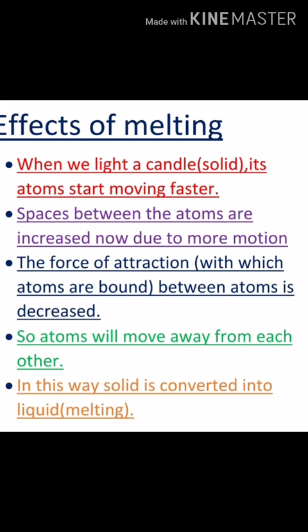When we light a candle, which is a solid, its atoms start moving faster due to the energy of heat. The spaces between the atoms are increased due to the greater motion of the atoms. The force of attraction between the atoms is decreased because the atoms move away from each other. As you know, atoms of liquids are away from each other. In this way, solid is converted into liquid, and that is the process of melting.